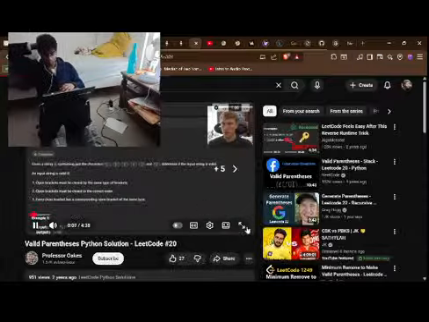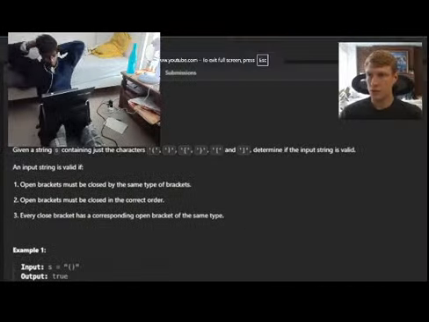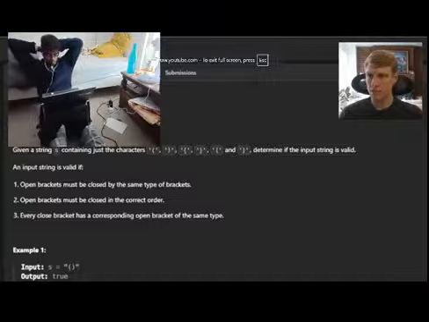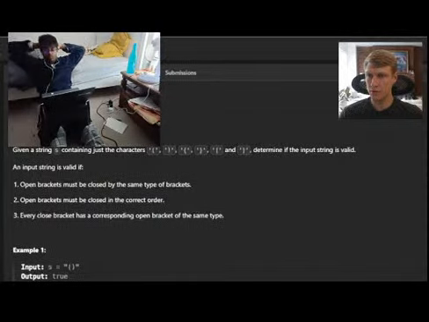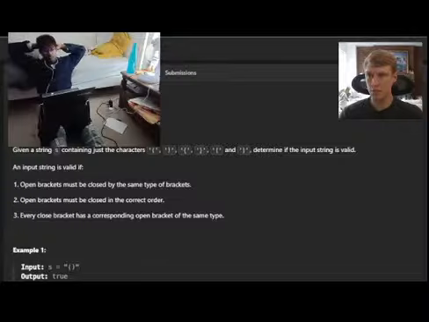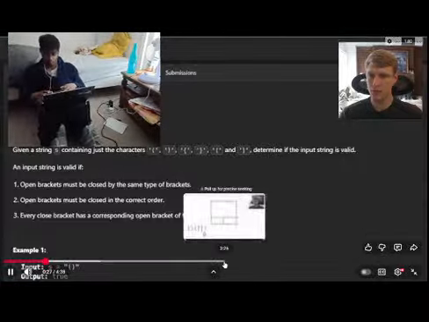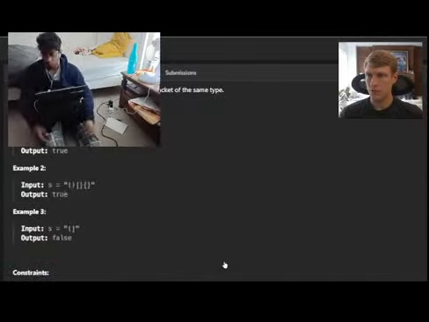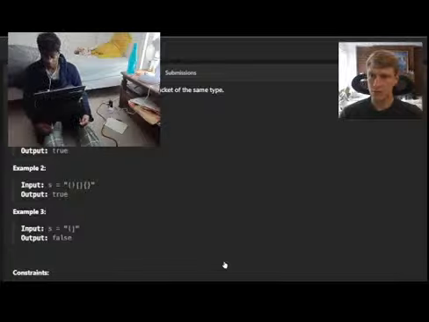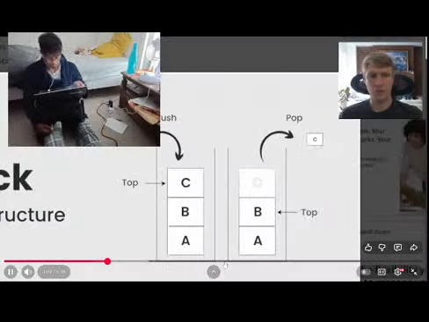Problem number 20, valid parentheses. We are given a string s containing just the following characters. Determine if the input string is valid. An input string is valid if open brackets must be closed by the same type of brackets, open brackets must be closed in the correct order, and every closed bracket has a corresponding open bracket of the same type. For example 1, our input string is open and closed parentheses, and that is valid, so we return true. For example 2, we're given open and close for each type of bracket correctly, and this is also valid, so we return true.